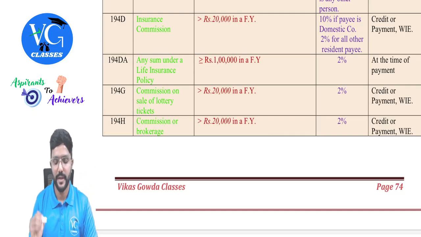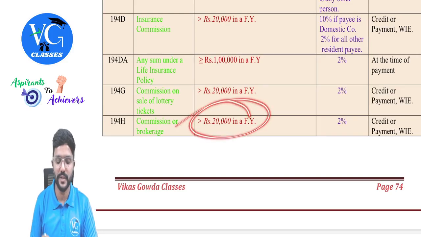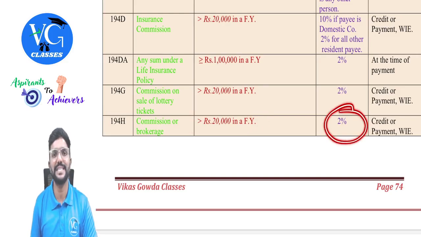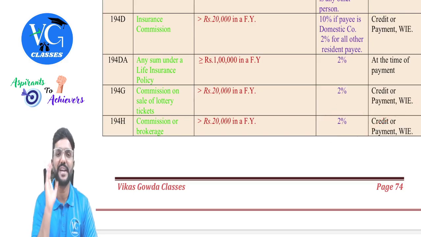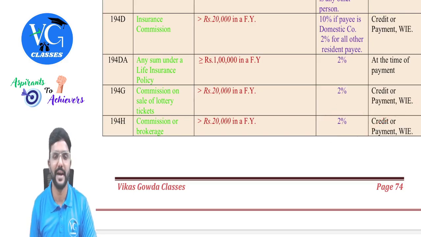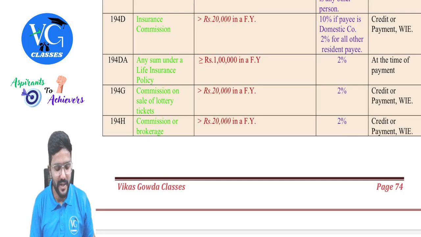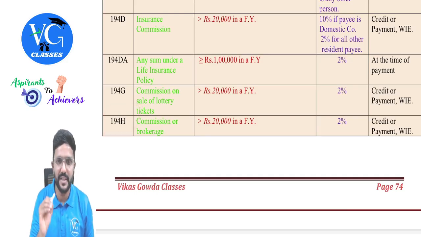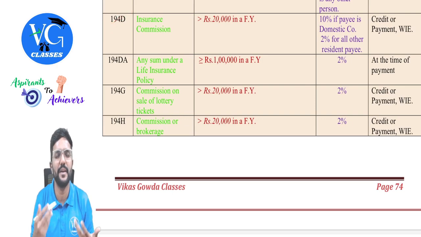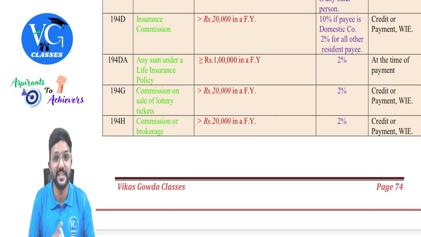Okay. And if commission or brokerage is more than 20,000 in a financial year, then 2% TDS has to be deducted at the time of credit or payment, whichever is earlier, guys. Okay, sir. Fine. Then one more thing. Sir, how to remember this? Guys, commission is covered in 3 sections. D is for insurance commission. So normally when we are scared of death, we will take the insurance policy. Yes. And agent will create that scare.